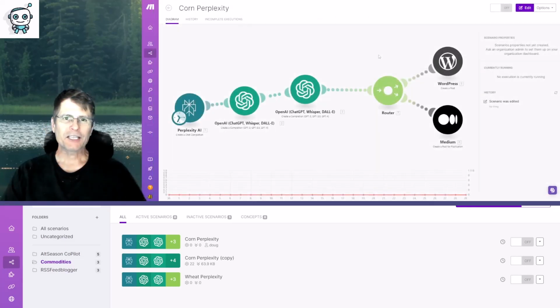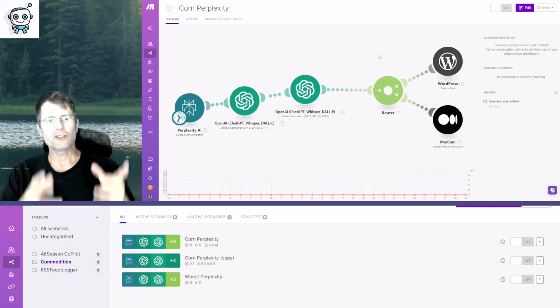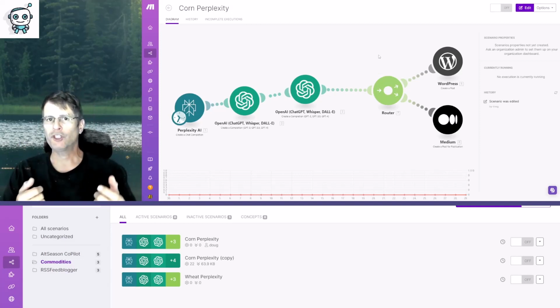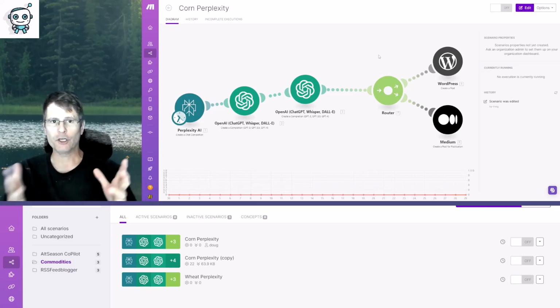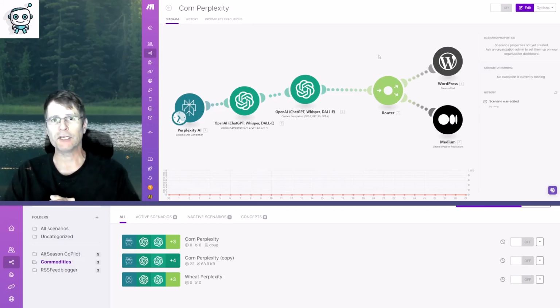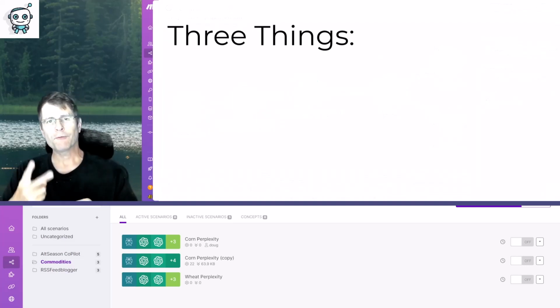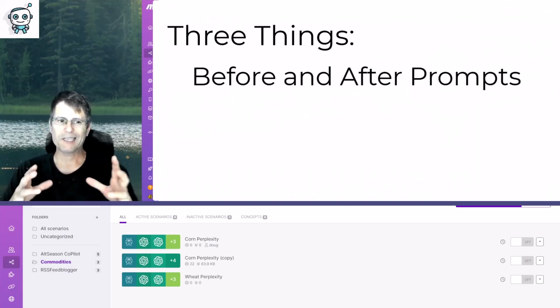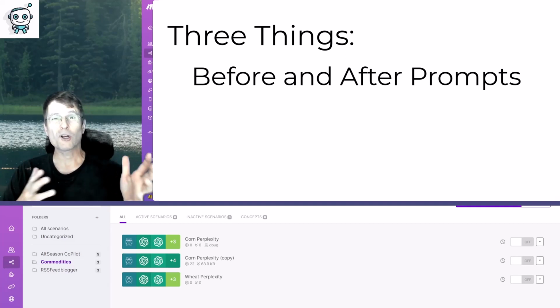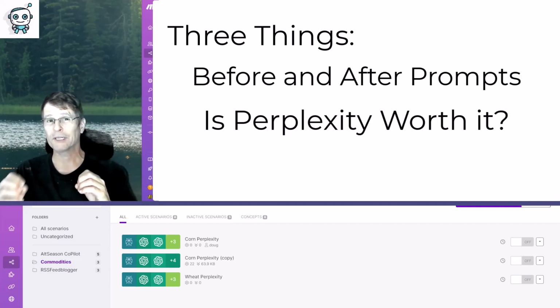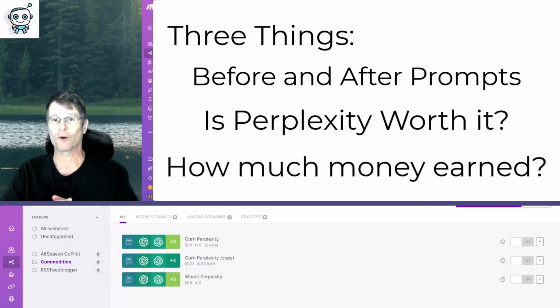So now in this section of the video, I want to go into the details, the before and after, and show you the changes that went through into this script. And I'll give you both scripts so that you can use these and adapt them as you see fit. As I go through, I'm going to show 2 different things: how I change the prompts inside, and also whether or not Perplexity AI is really worth paying for the extra fees for now.